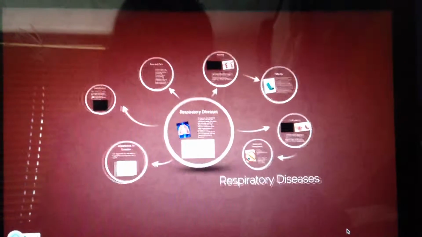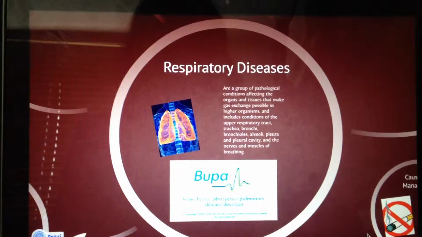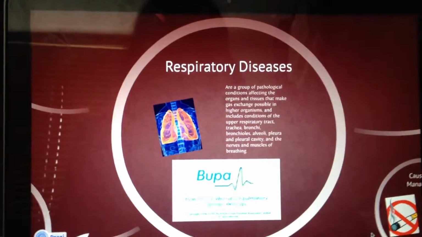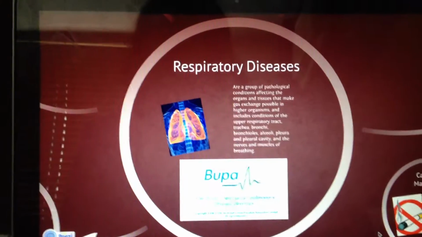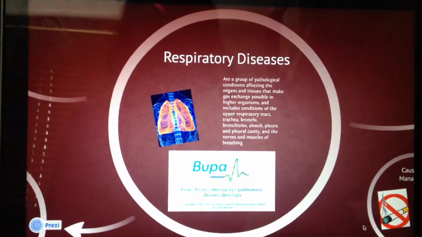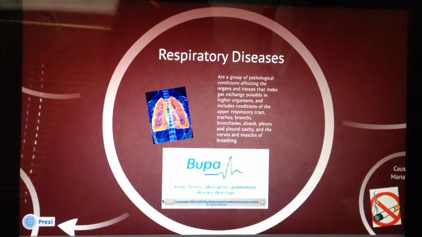Respiratory diseases. Respiratory diseases are a group of pathological conditions affecting the organs and tissues that make gas exchange possible in higher organisms and include conditions of the upper tract, trachea, bronchioles, alveoli, pleura, and pleural cavity.